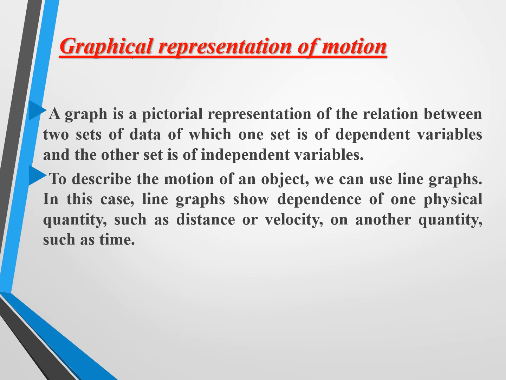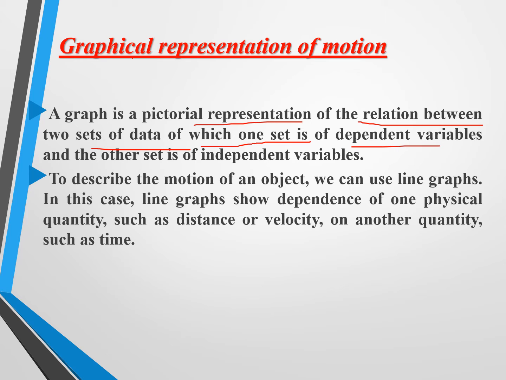So what is actually a graph? A graph is a pictorial representation of the relation between two sets of data, of which one set is a dependent variable. The dependent variable depends on some physical quantity, and the other set is the independent variable. It does not depend on any variable at all. For example, time. If the time passes, it will not return back. That condition we say is an independent variable. Time does not depend on any quantity, not on speed or acceleration.